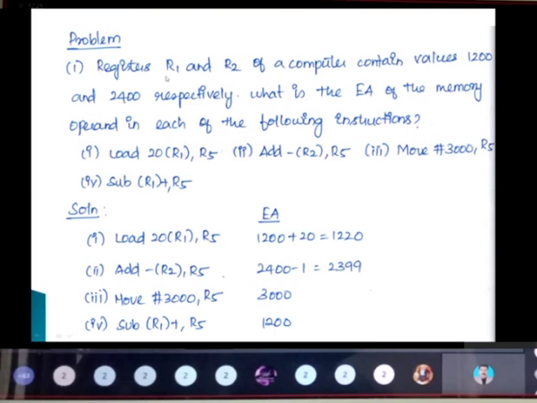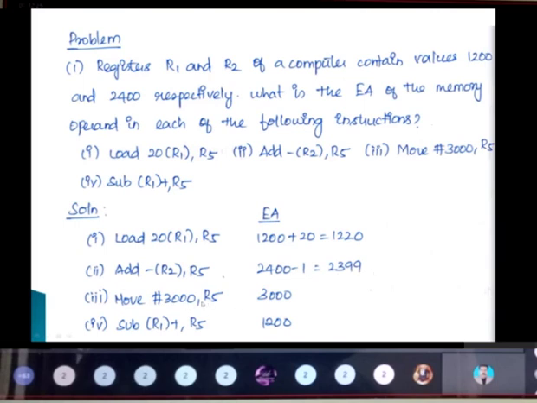Here is one example. Registers R1 and R2 of a computer contain values: for R1 I have taken 1200 and for R2 2400. I need to calculate the effective address. Load 20 of R1 comma R5: R1 has the value 1200, so 1200 plus 20 is 1220. That is the effective address for this one. For this one, it is pre-decrement. R2 value is 2400, so 2400 minus 1 will be 2399.